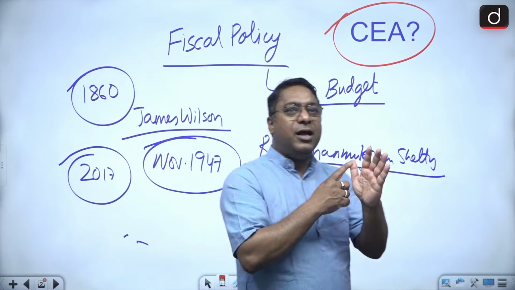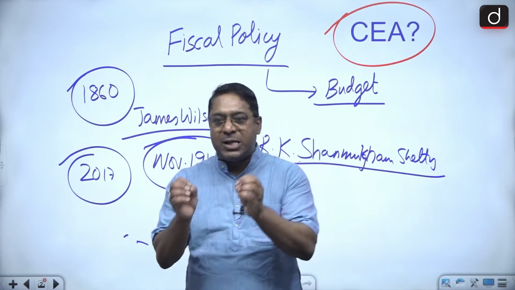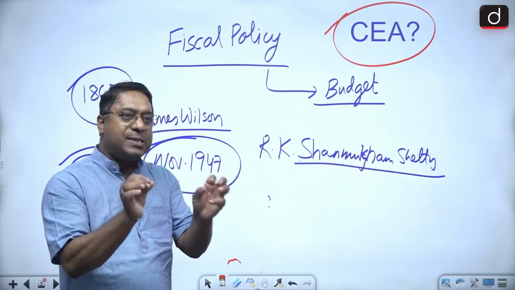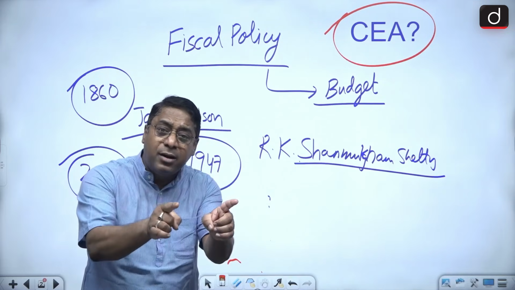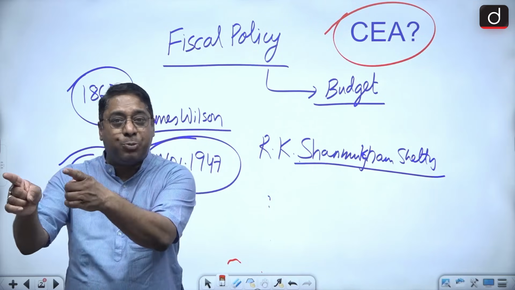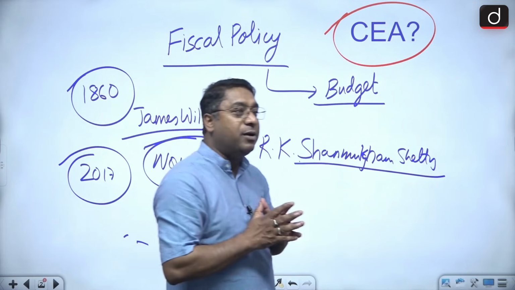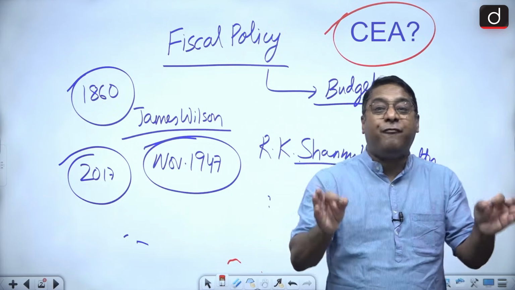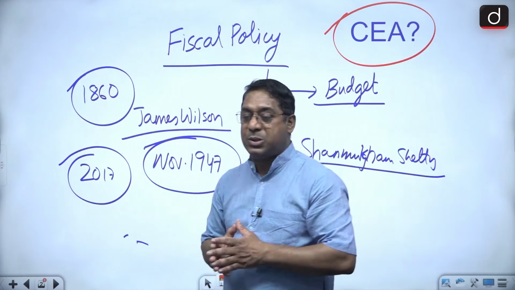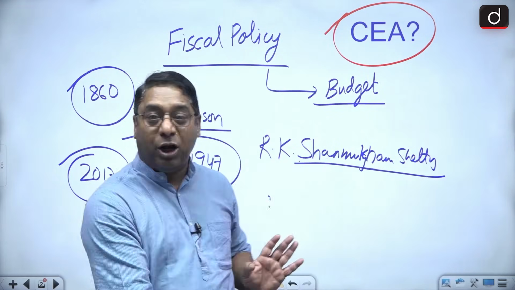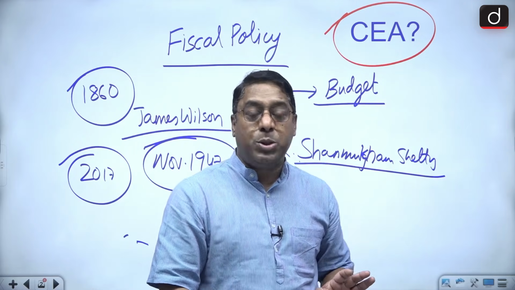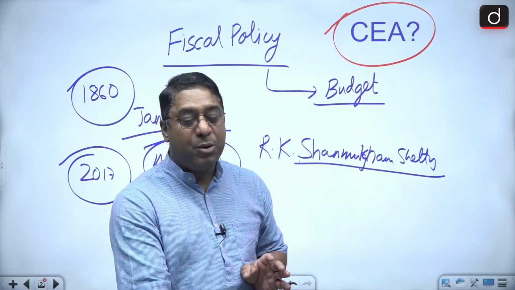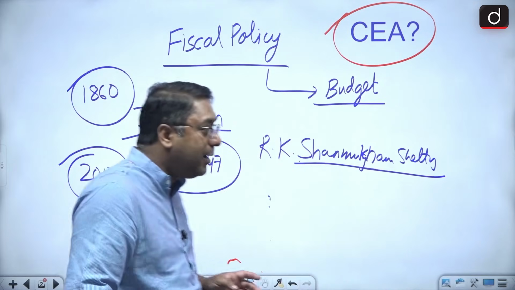Number 5, the Department of Investment and Public Asset Management. Again, Department of Investment and Public Asset Management. And the last department is the Department of Public Enterprises. This is the latest to be included, remember it. So there are 6 departments in the finance ministry. All of you got to know that.